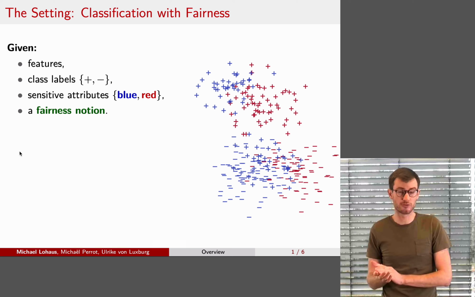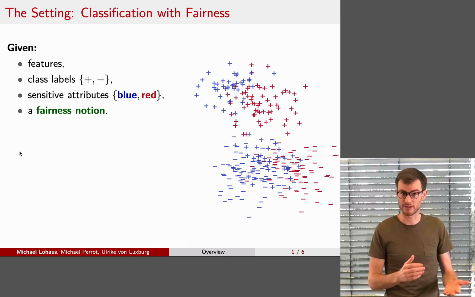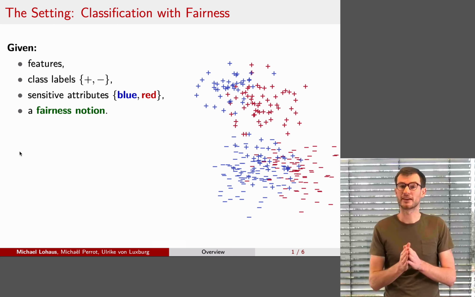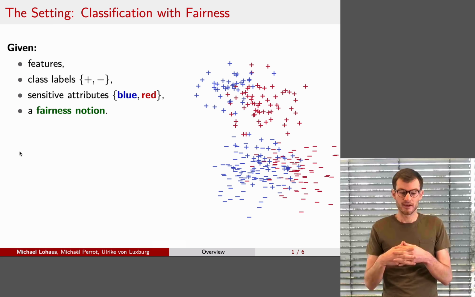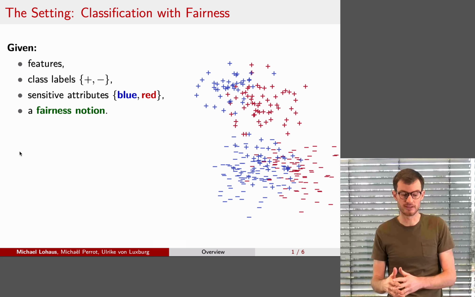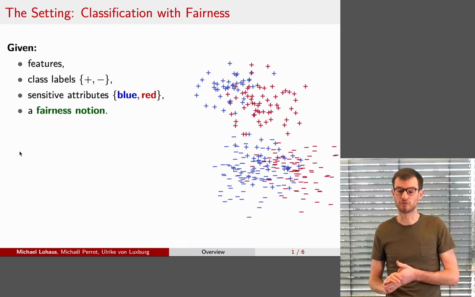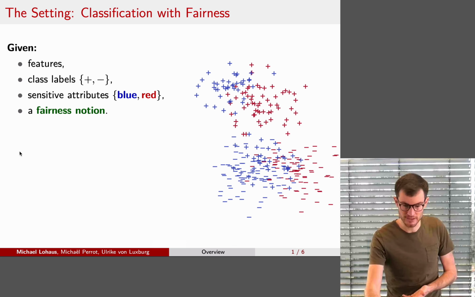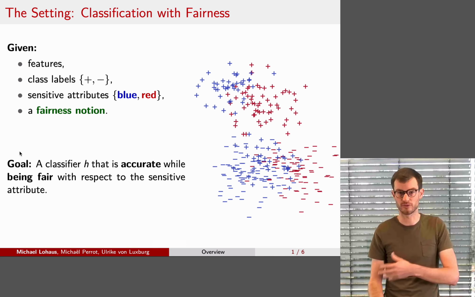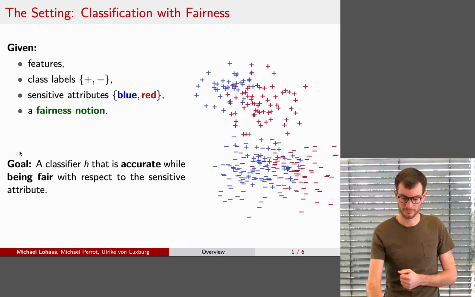And furthermore, the students belong to one of two groups, either they belong to group blue or to group red. And finally, we are provided a fairness notion that determines if the classifier deployed by the college is discriminatory in some sense towards one of the two groups. And then the final goal in this setting is to find a classifier that is accurate while being fair to the sensitive group with respect to the fairness notion that we were given.